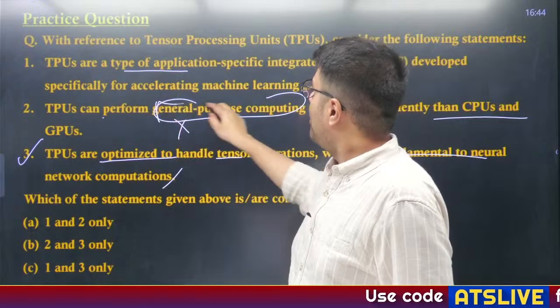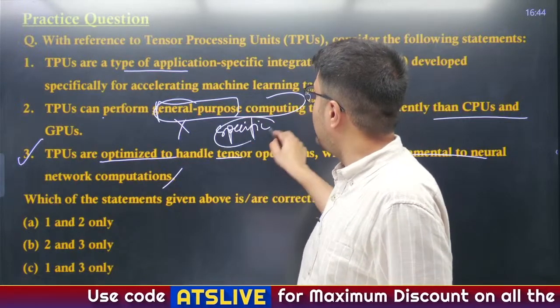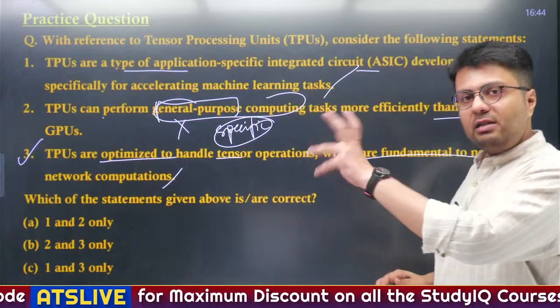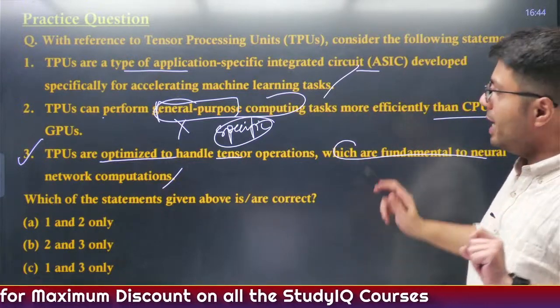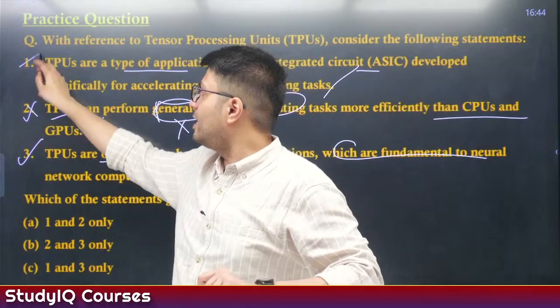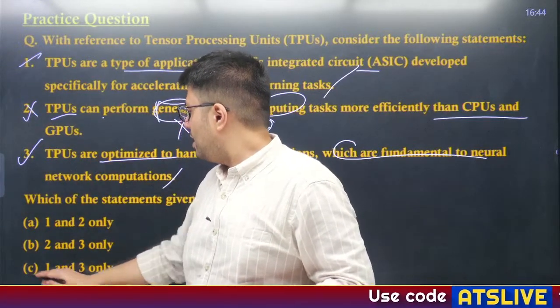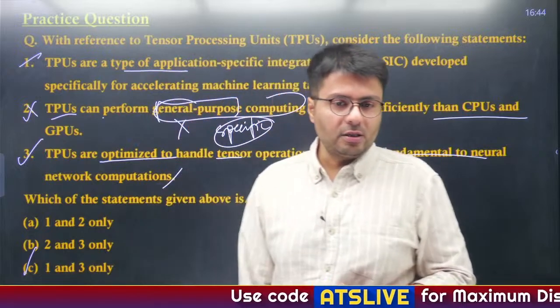It is performing a specific task, not a general computing task. So for general computing tasks, CPUs and GPUs are more oriented. For specific tasks, that is machine learning, TPUs are more oriented. Therefore, second is incorrect. Third one is and first one is right. Therefore, option C is your right answer.